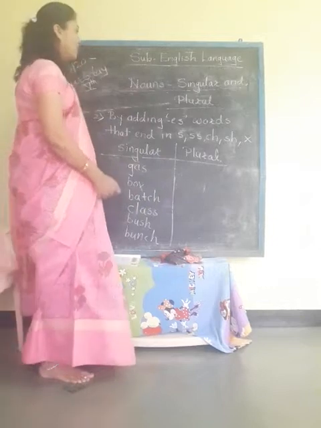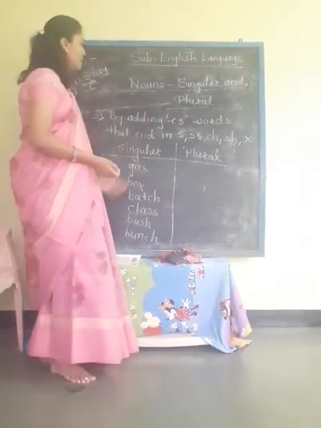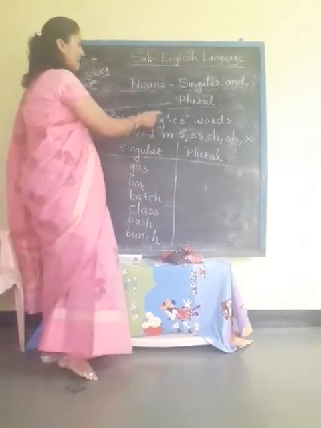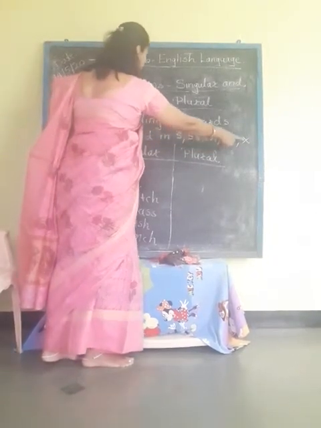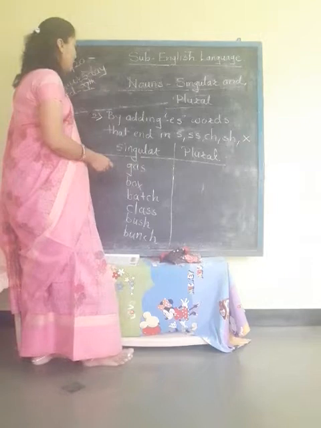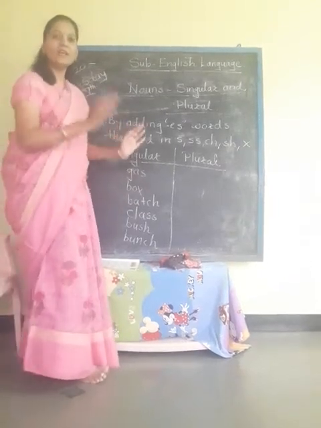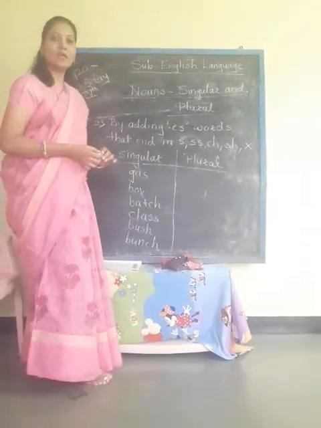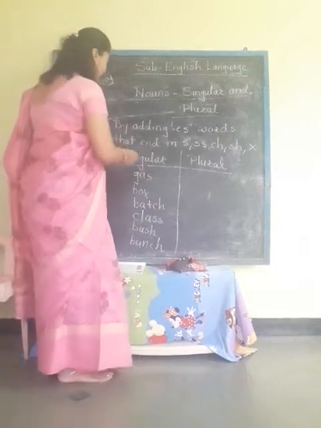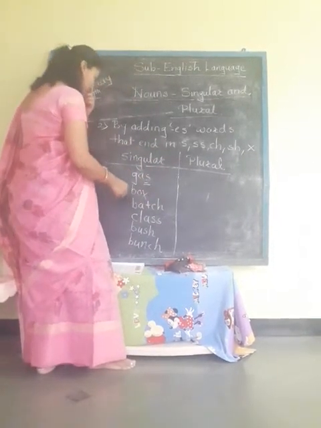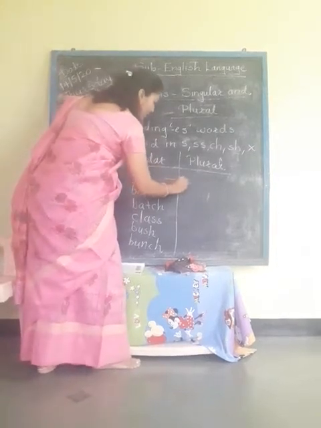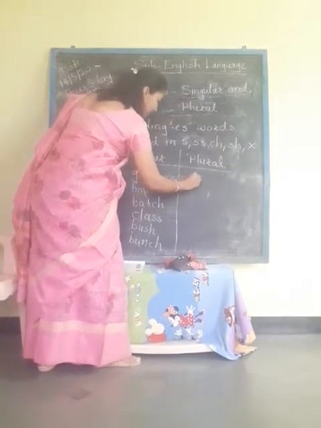As we have mentioned above, the words that end with s, double s, ch, sh and x, we just add es to make the plural. So for example, here s is at the end, so we have to add only es.